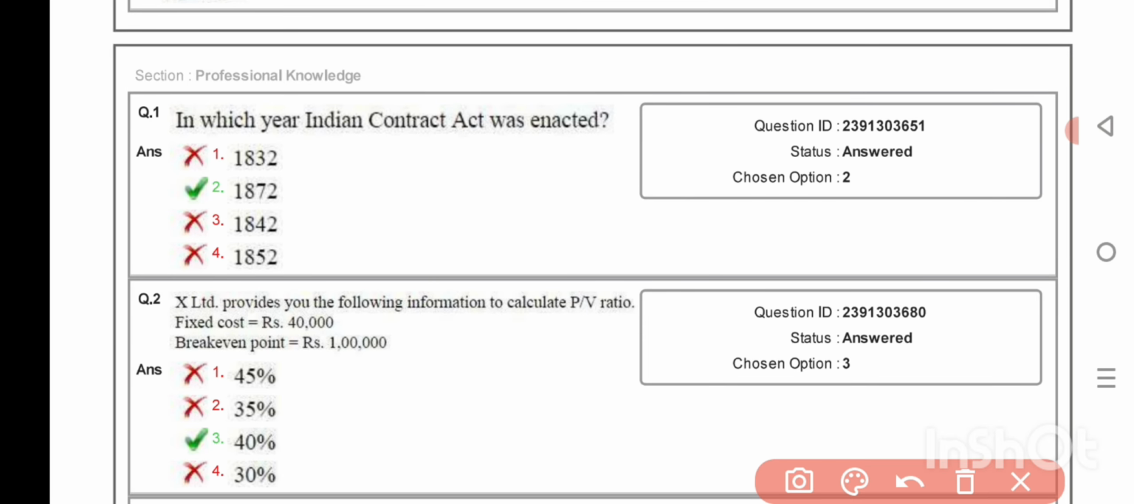पहला क्वेश्चन, in which year Indian Contract Act was enacted? 1872. X Limited provide you the following information to calculate PV ratio: fixed cost 40,000, break even point 1 lakh. PV ratio 40,000.